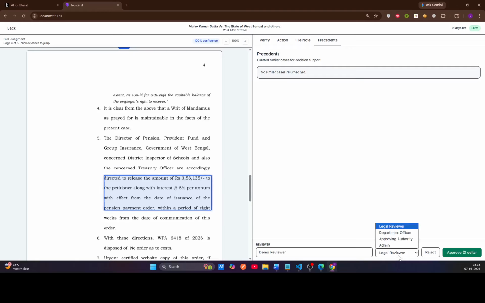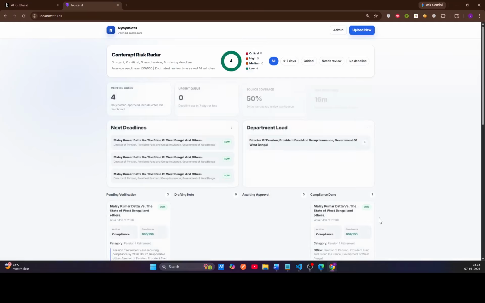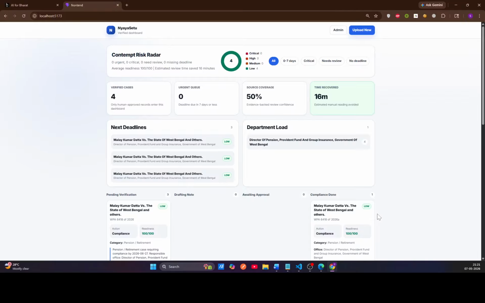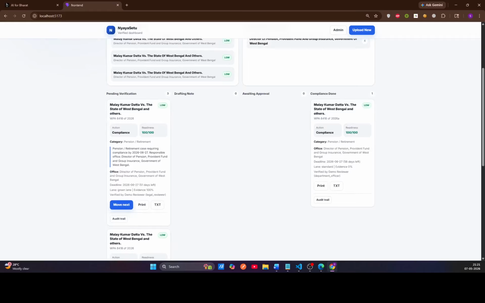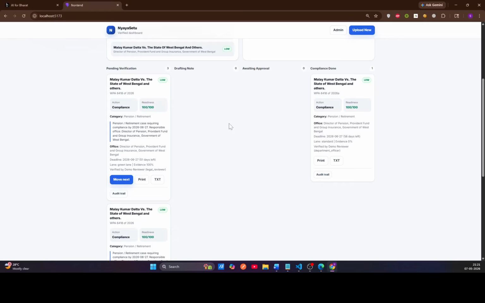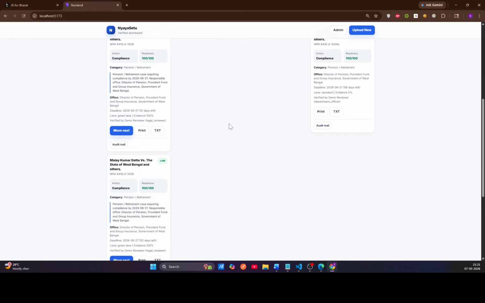Now, we are selecting our role as the legal reviewer and approving it. This is the decision maker view. Only verified cases appear here. Cases move through a compliance workflow: pending verification, drafting note, awaiting approval, and then compliance done. Each transition is recorded in the audit trail. Every action is logged: upload, extraction, approval, reviewer edits, and status changes.